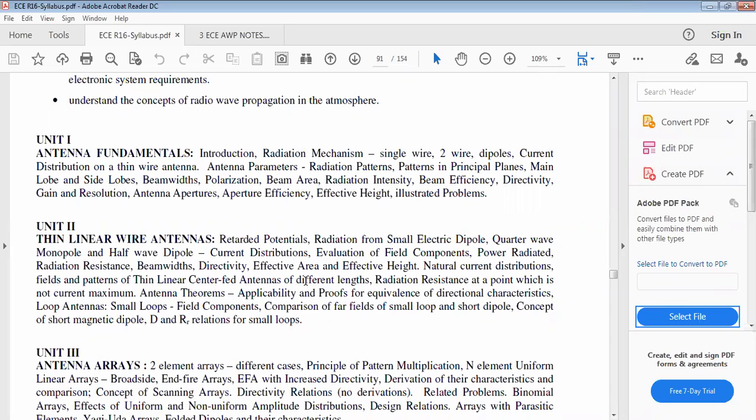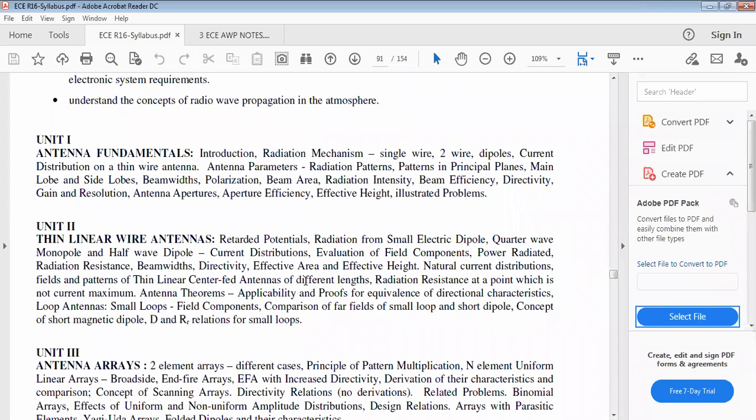How many antenna parameters did we discuss in that unit? Totally 14 parameters are there. Remember that number. Totally 14 parameters, and all those parameters are discussed in detail.